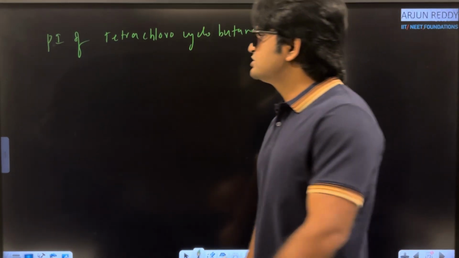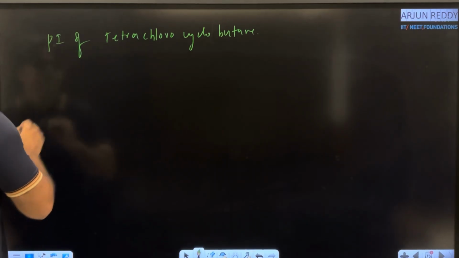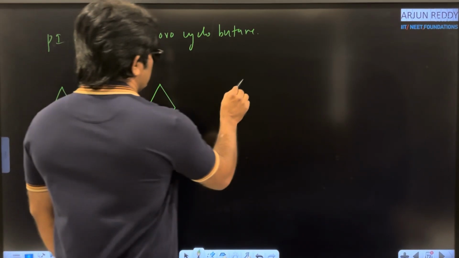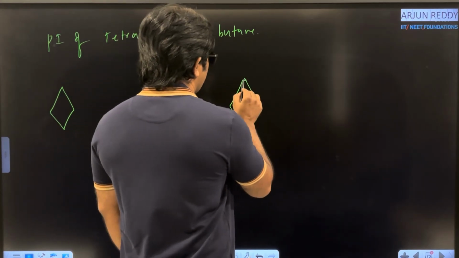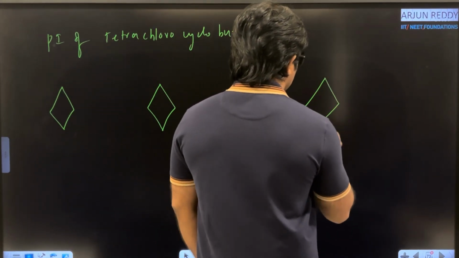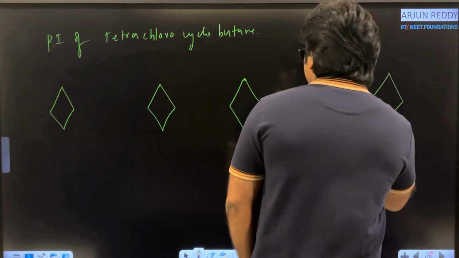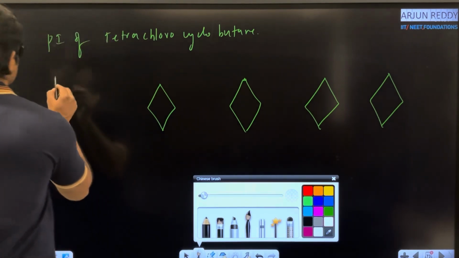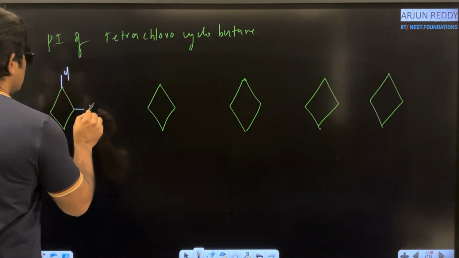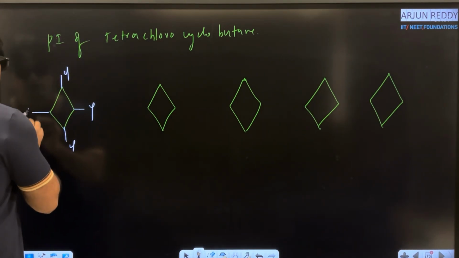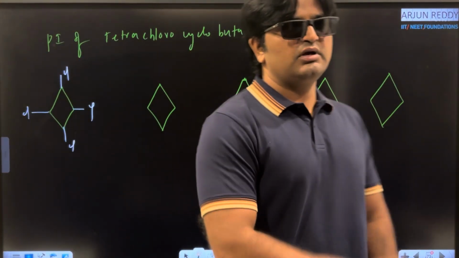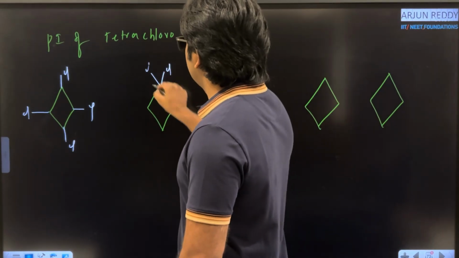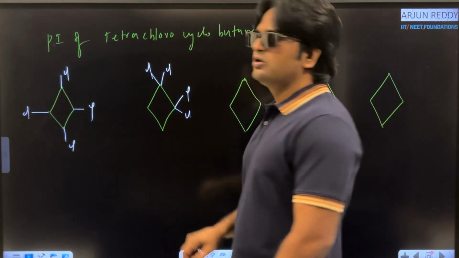This is my cyclobutane ring. 4 carbon atoms are there in the ring. And I am trying to arrange 4 chlorines. First I am giving one chlorine to each carbon atom. In the second one I am giving 2 chlorine atoms like this, chlorine and chlorine, and the next carbon atom chlorine.